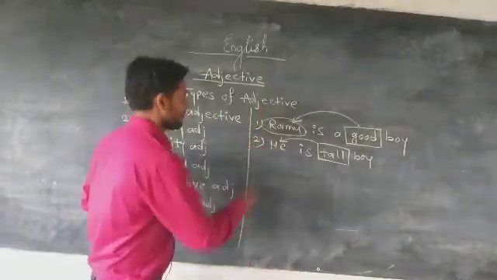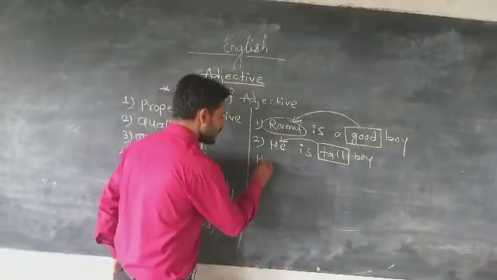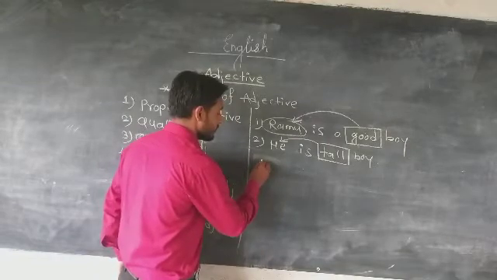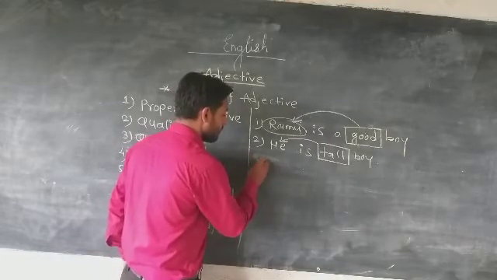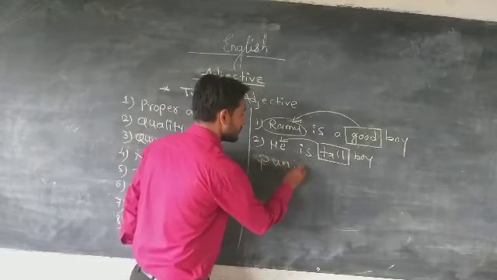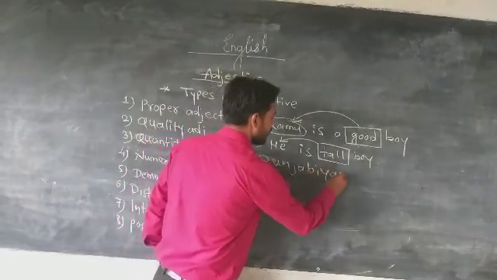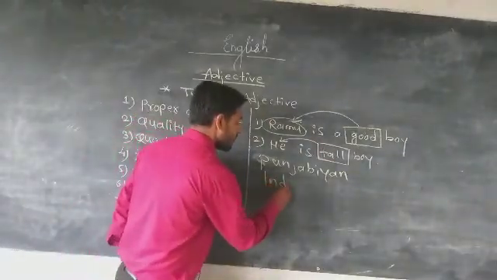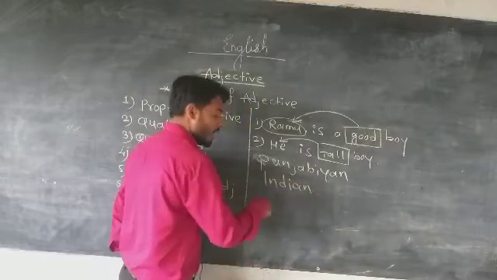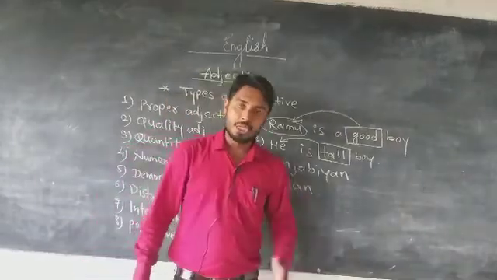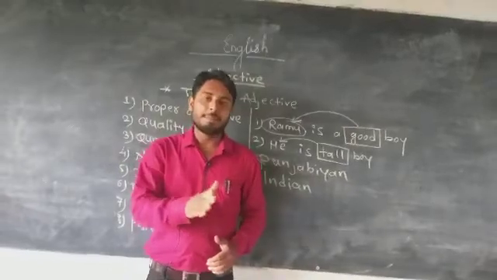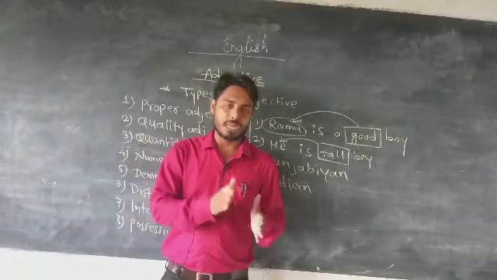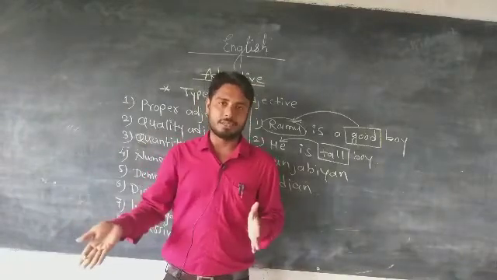Punjabi, Maharashtrian, Indian, Asian, American: these words are built from nouns. India makes Indian. Maharashtra makes Maharashtrian.